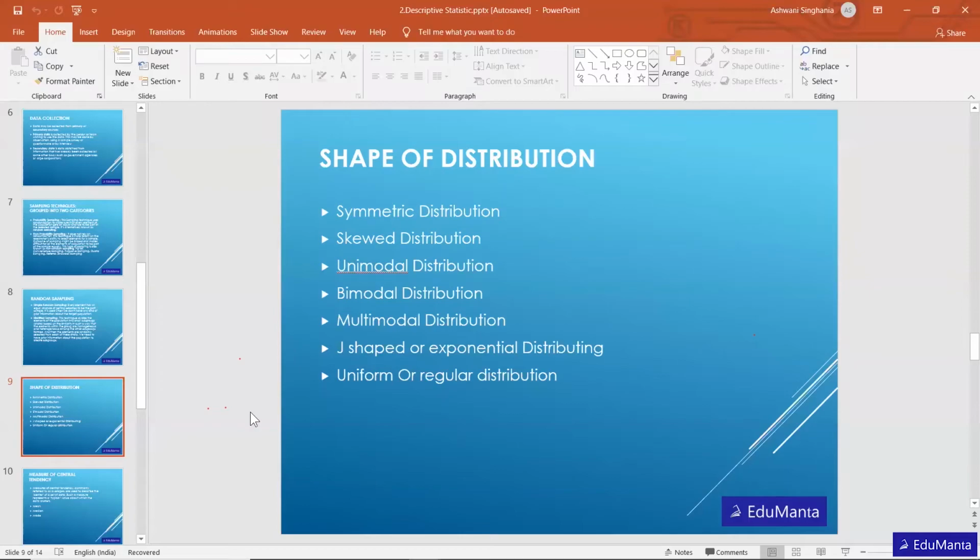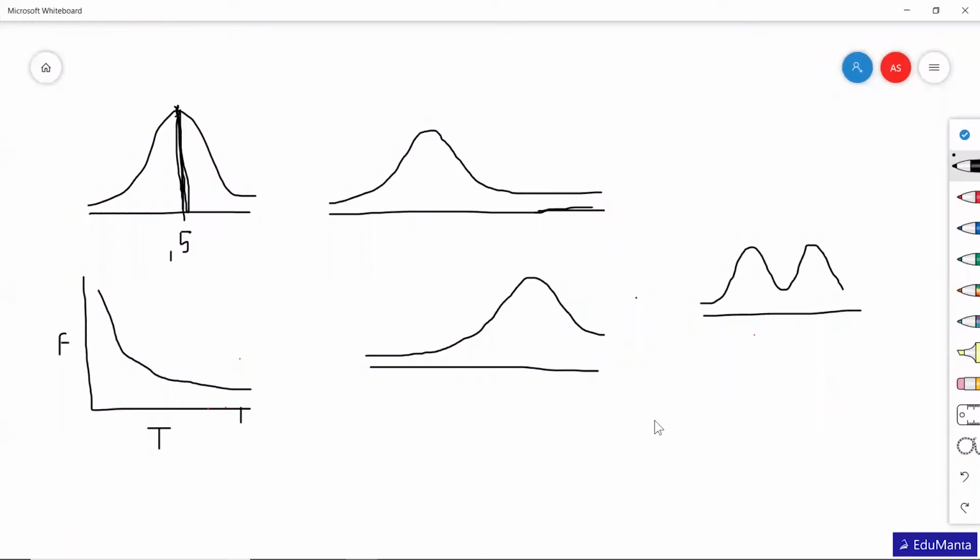And finally, there is uniform or regular distribution, where each value has equal frequency. So the data distribution will look something like this, a straight line. That will be a regular distribution.